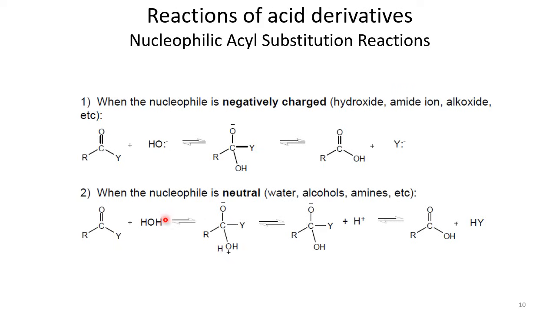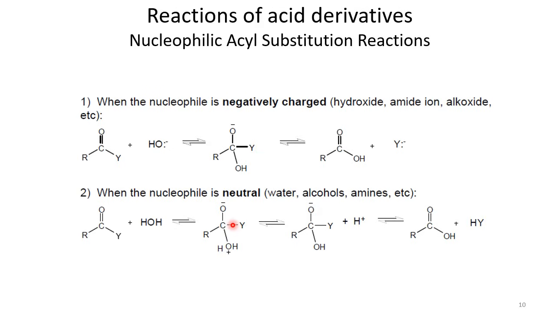In those cases, the neutral nucleophile has an electron pair, and this electron pair attacks this carbon, so it acts as a nucleophile again. Then we have an intermediate that is tetrahedral in geometry, because carbon can form four bonds here, but there will be a positive charge on the nucleophile's atom because it made a bond using its own lone pair of electrons.